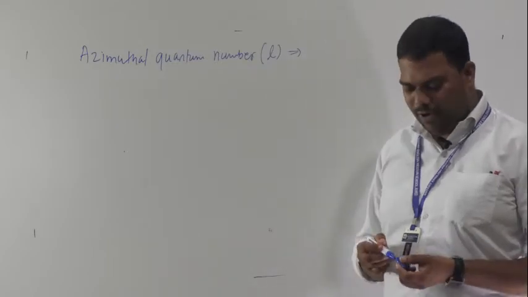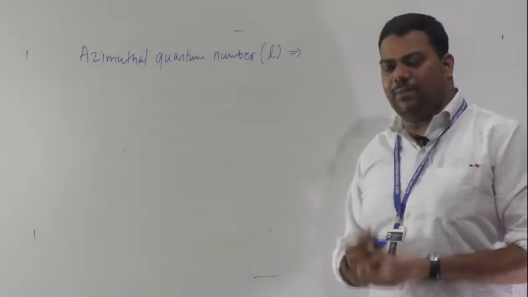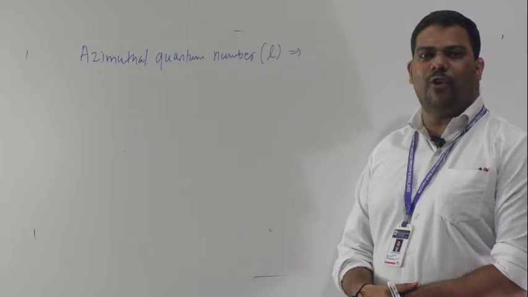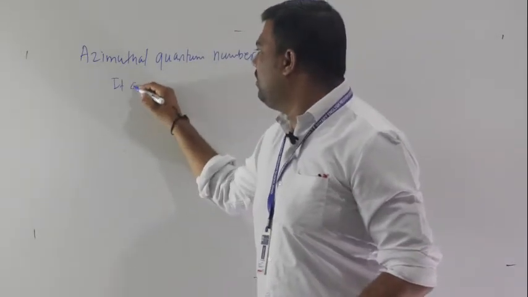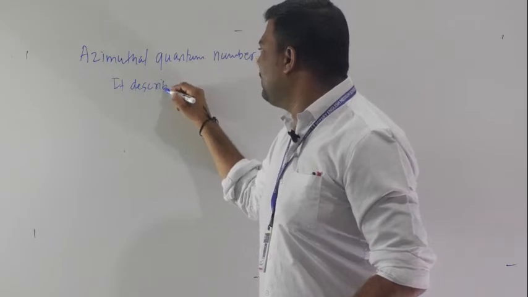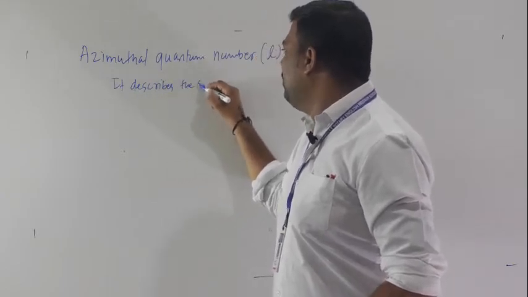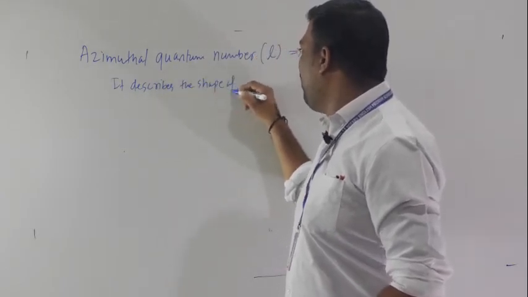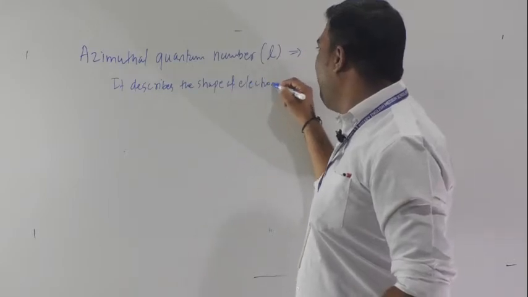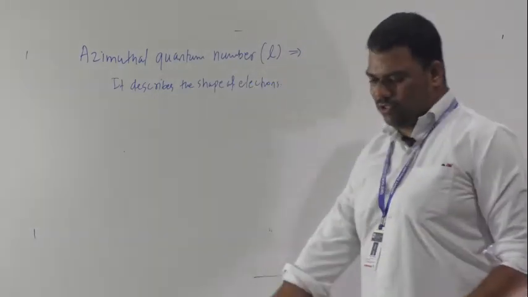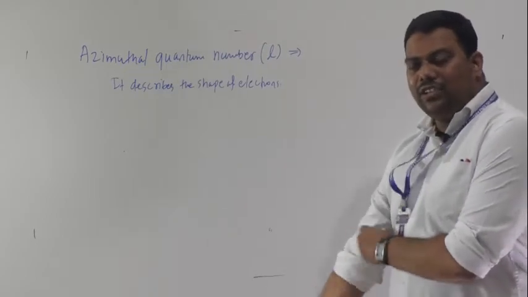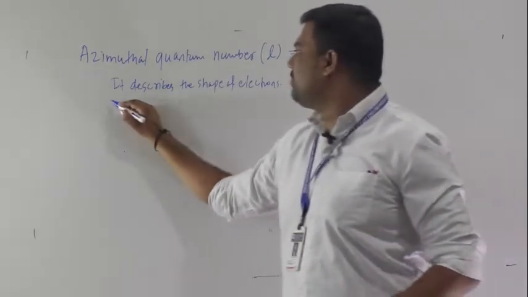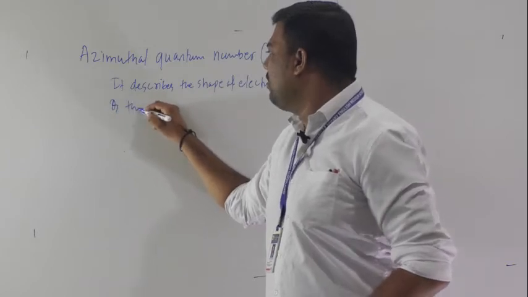So what does it describe? It describes the shape of the electron, or we can say electron cloud, and the number of subshells.